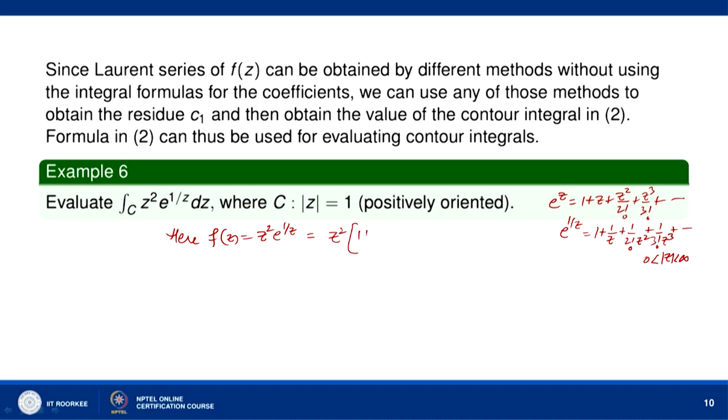So, here 1 plus 1 by z plus 1 by 2 factorial z square plus 1 by 3 factorial z cube and so on, we get this.